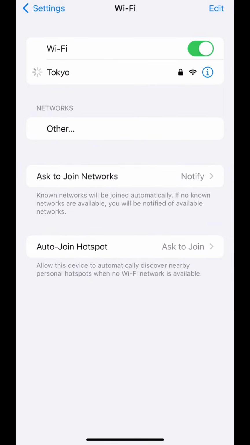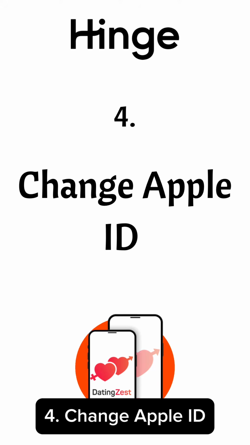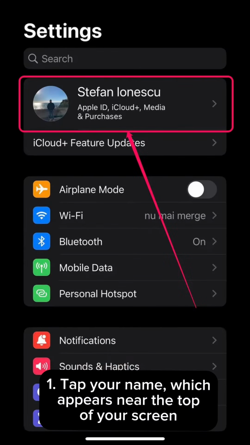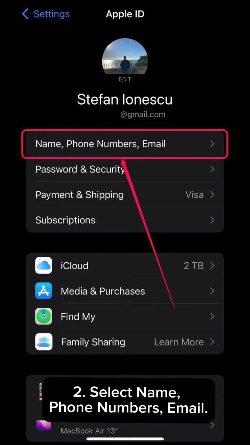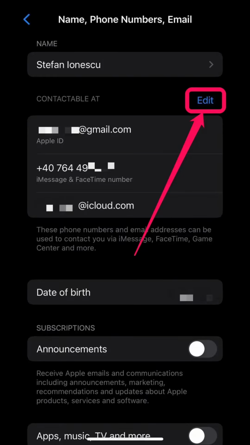1. Tap your name, which appears near the top of your screen. 2. Select name, phone numbers, email. 3. Where it says contactable at, click the blue edit button on the right. 4. Tap the red minus sign that appears on the left side of your Apple ID.